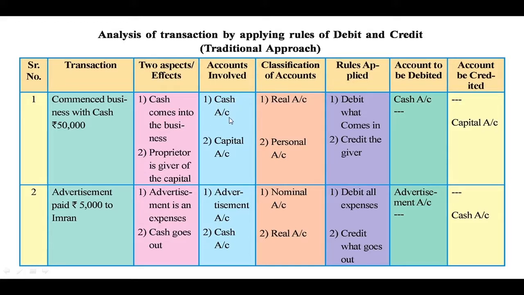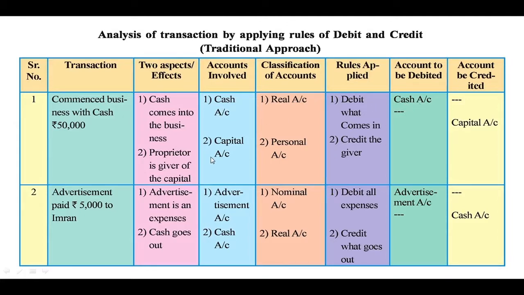Cash we can see and touch. Anything which we can see, touch and feel is known as the real account. Once you can recognize the type of the account, you can apply the three rules which I have given in the previous lecture. For the real account, the rule is debit what comes in and credit what goes out. So here cash comes in the business. That is why we have to debit cash account.